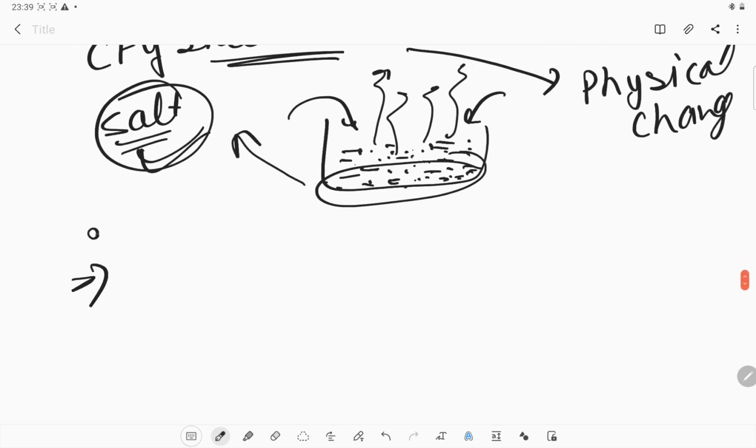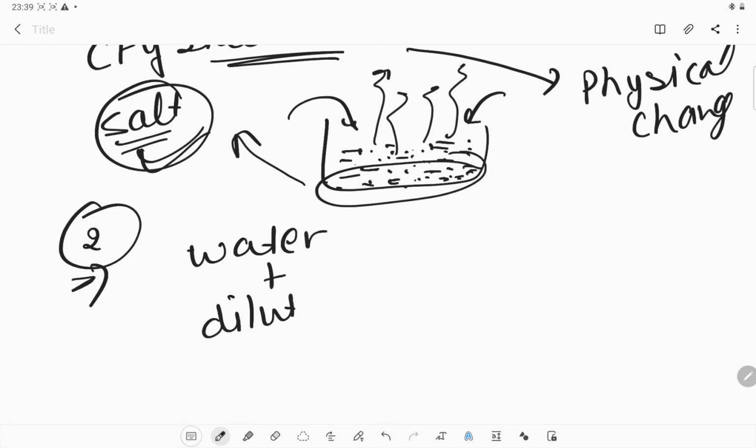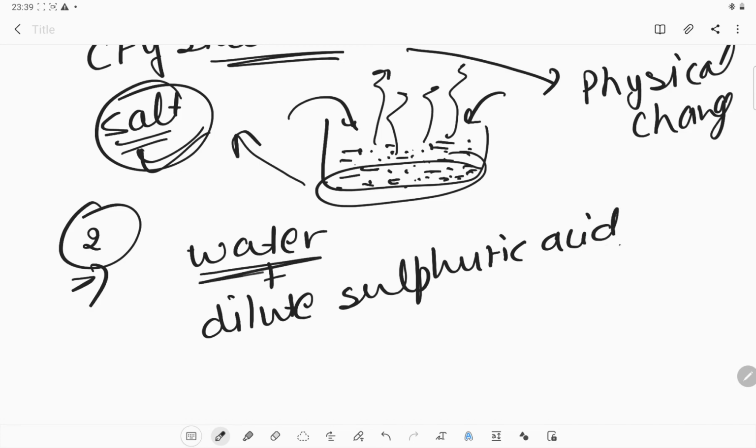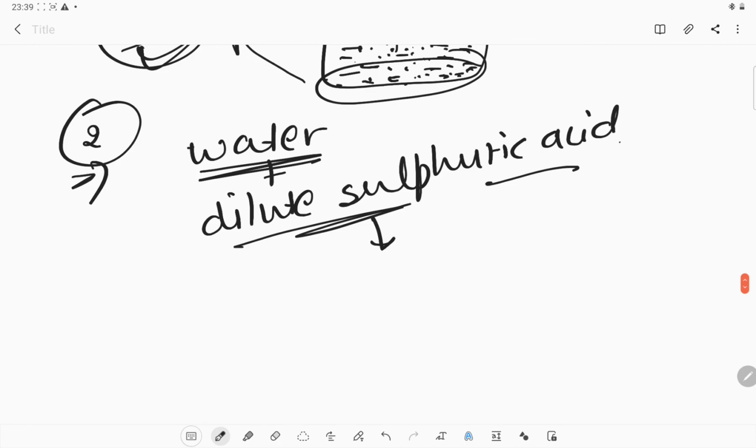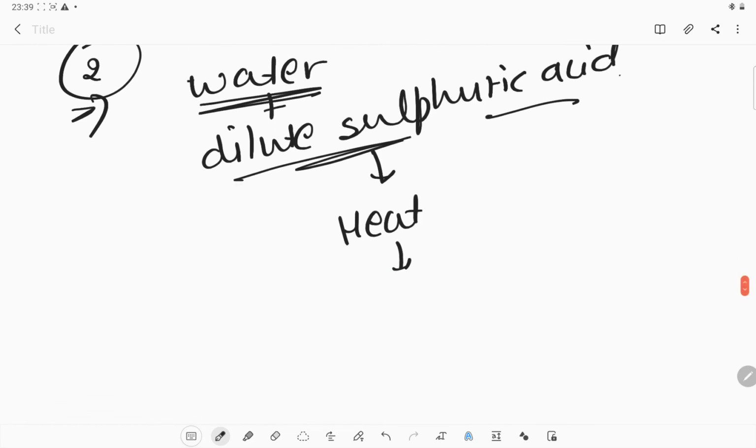Now if we take another example, take a beaker, and in that beaker take some water. Now add a few drops of dilute sulfuric acid into it. Do not change anything, just take some water and add a few drops of dilute sulfuric acid into it. Now heat that water. Just when the boiling has started, we will add some copper sulfate powder into it.